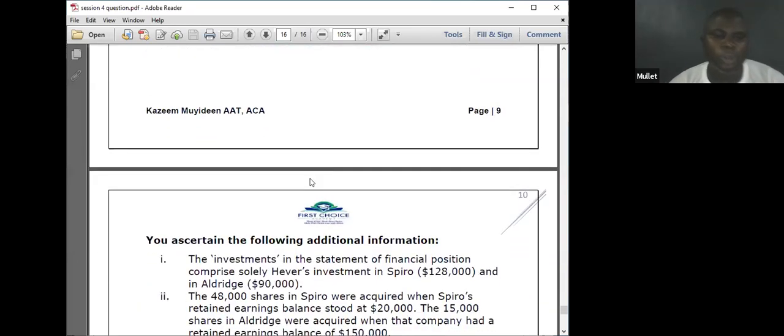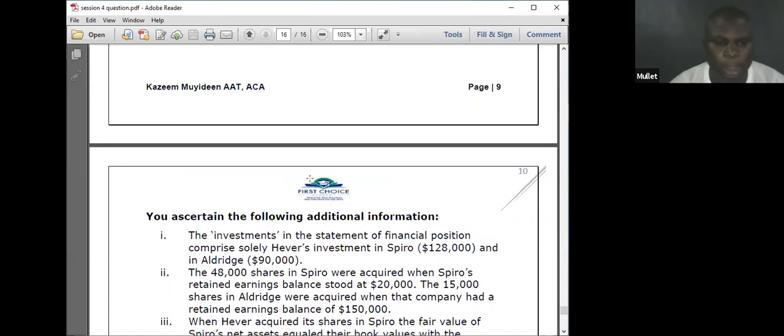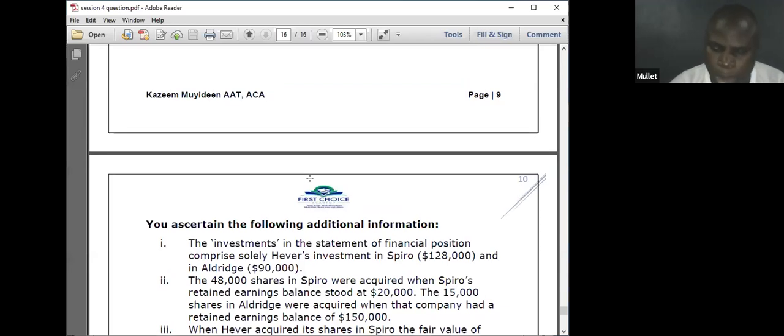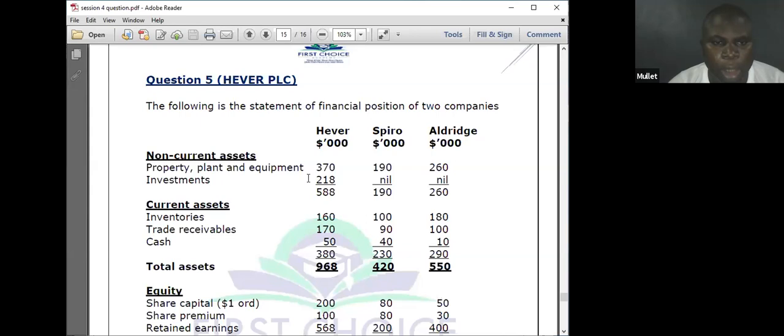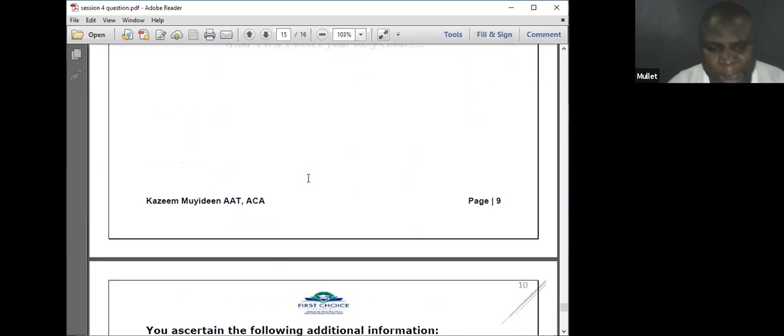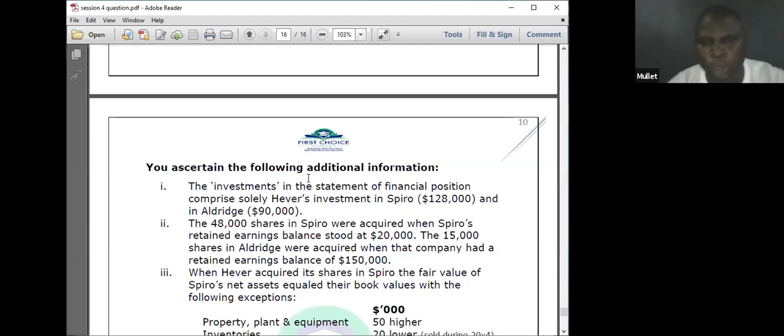Let's go. You ascertain the following additional information. The investment in the statement of financial position comprises solely Eva's investment in Sparrow, 128,000, and in Aldrich, 90,000. I will now add the two together, 128 plus 90. He has told me that this is the sole investment he has. Oh, 218. That's correct.